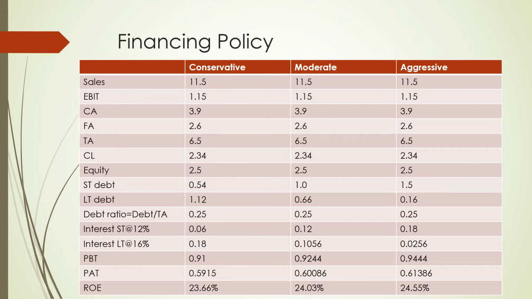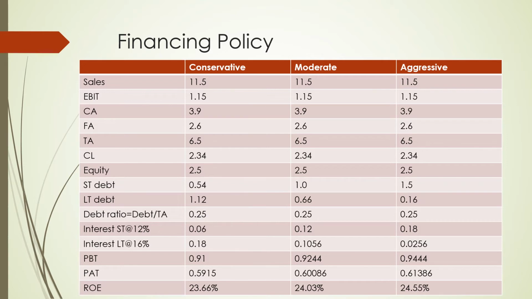Financing side means the proportion of long-term financing and short-term financing. Previously we did the question related to short-term assets and long-term assets. Now we are doing the questions related to short-term financing and long-term financing. The liability we need is 2.34 billion in all three cases. This is going to be my current liability.